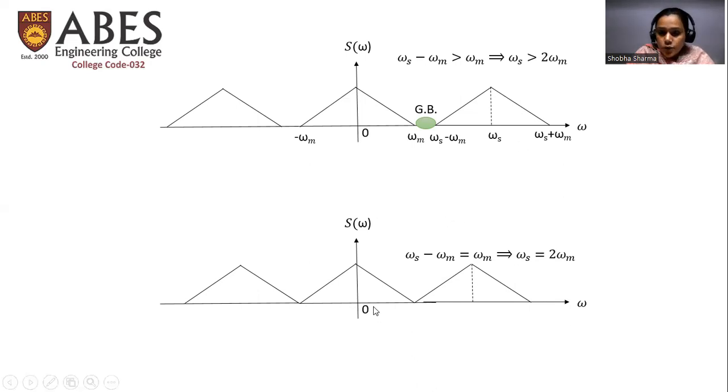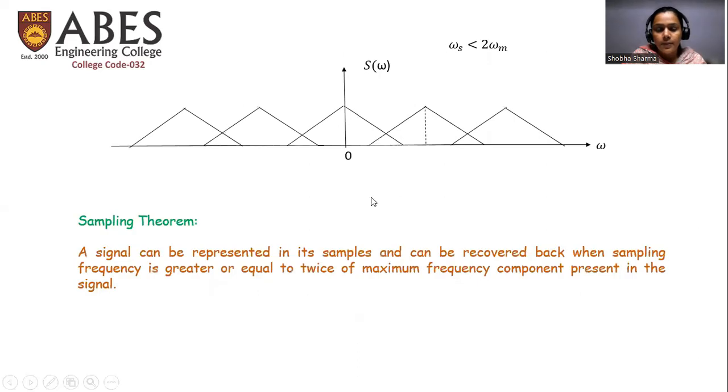But what if these two triangles overlap with each other? If these two triangles overlap, it becomes difficult to extract that particular triangle because it will have information of the left and the right triangles also. Let's see that case also. See this waveform. Here we can easily see that this triangle, which is centered at 0, is overlapping with the left triangle as well as with the right triangle. So it will have content of this triangle and this triangle.